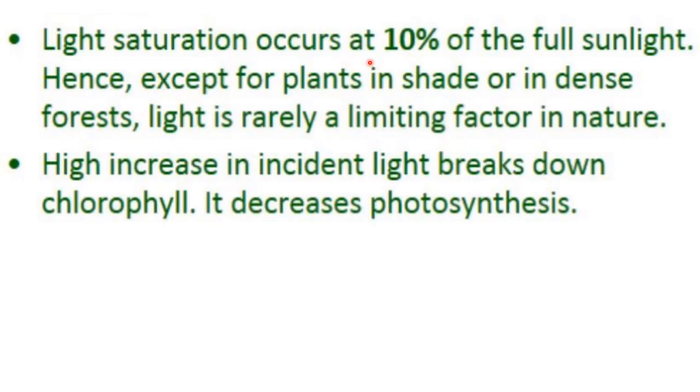Plants require only a small percentage of the sunlight. 10% sunlight becomes the saturation point, so plants generally need less than it. That's why light is rarely a limiting factor, because enough light is available to the plants.